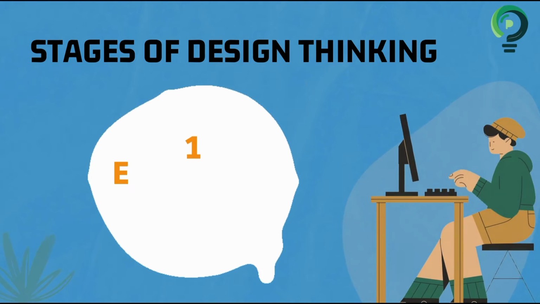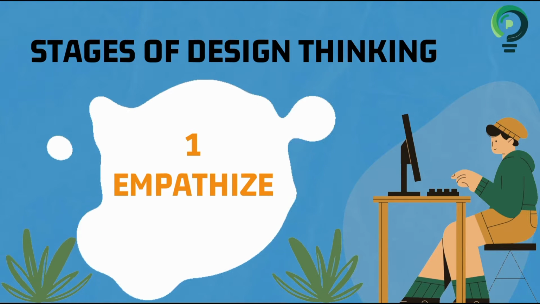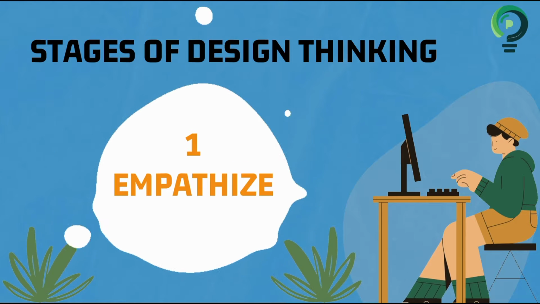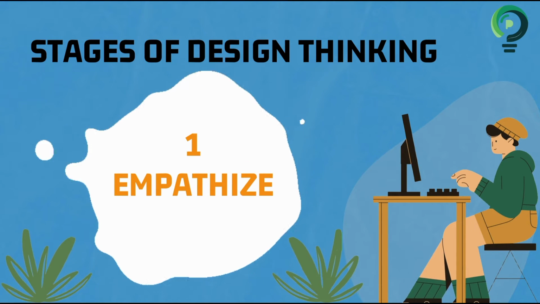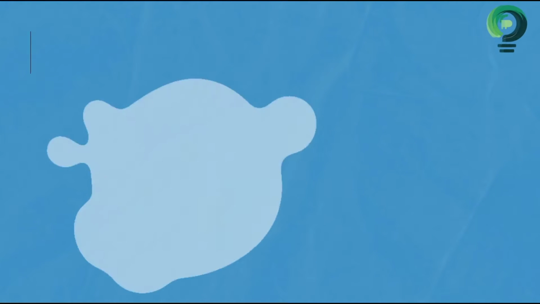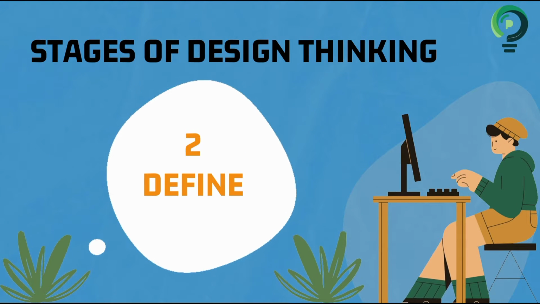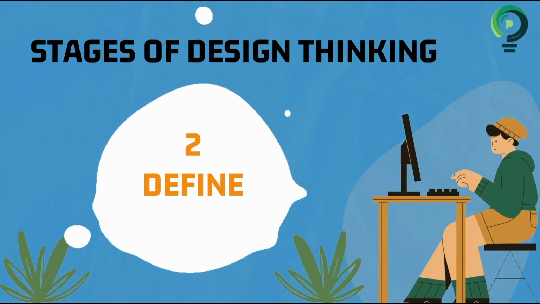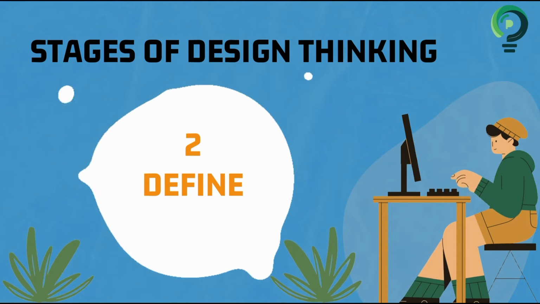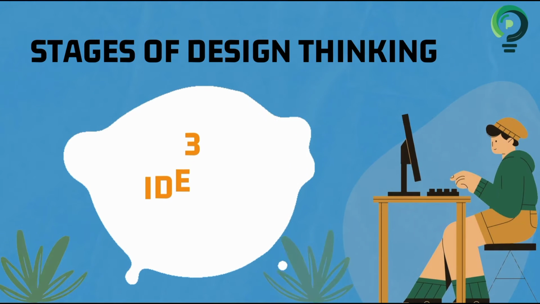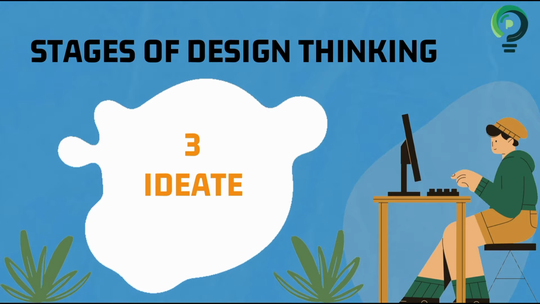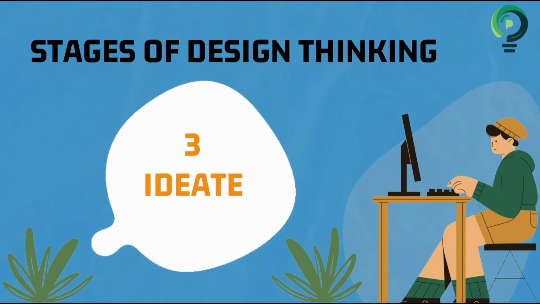The 5 stages contained in design thinking are: first, empathize. Empathize is the stage to gain an empathic understanding of the problems to be solved. Second, define. Define is the stage of determining the problem to be solved through the information collected in the previous stage. Third is ideate, which is the stage to determine the ideas that have been collected.